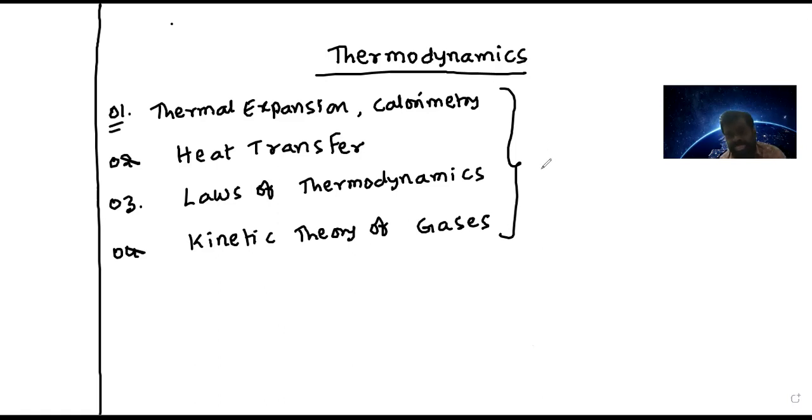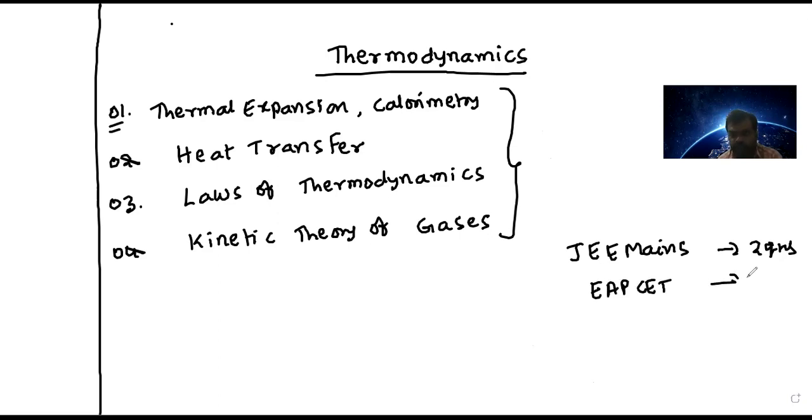In thermodynamics, at the JEE Mains level, we can expect two questions in the MSET and TSM set or APM set. Nowadays it is called the EAP set. In the EAP set, we can expect up to three questions, maximum three. Out of the two or three questions, definitely there will be one question from this chapter.